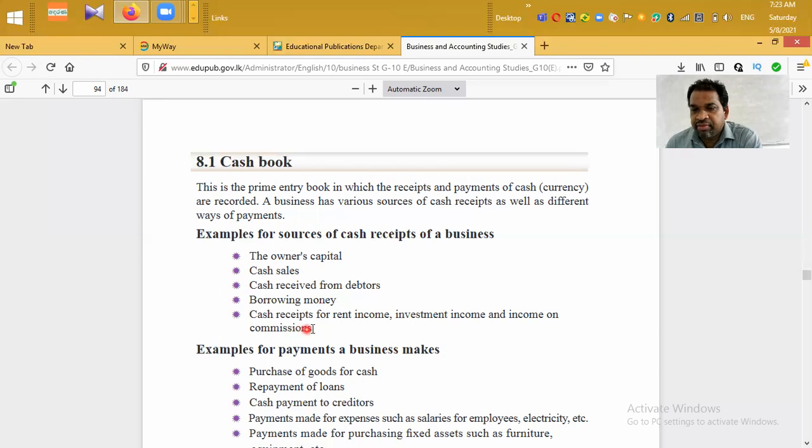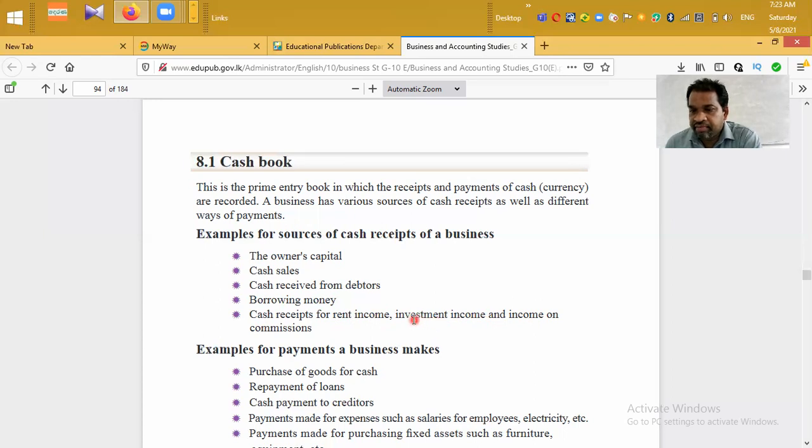Next one, cash receipt for rent income, investment income, and income on commission. We can have different types of income sources other than the main income source of sales income. Cash receipt from rent income: if a business has rented out their own building, then they can receive rent income.